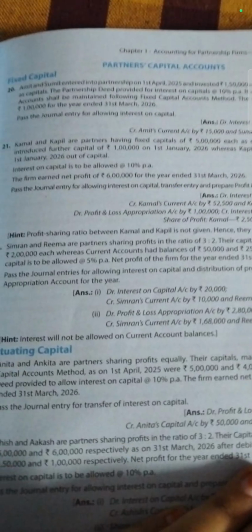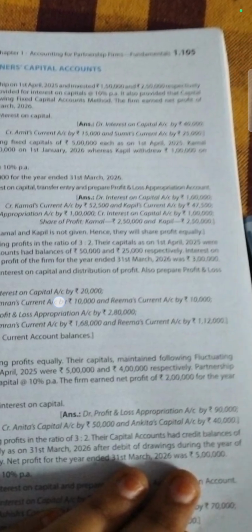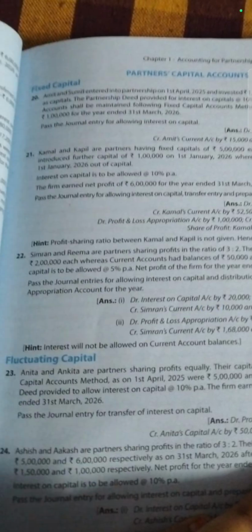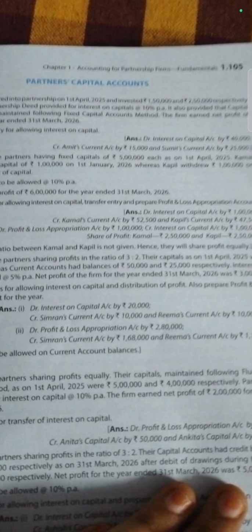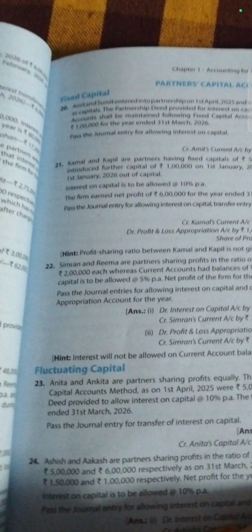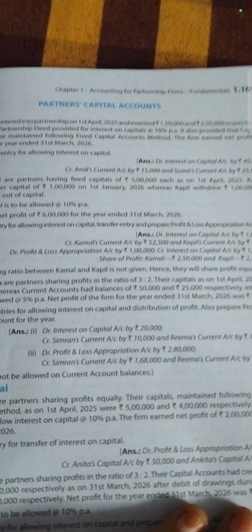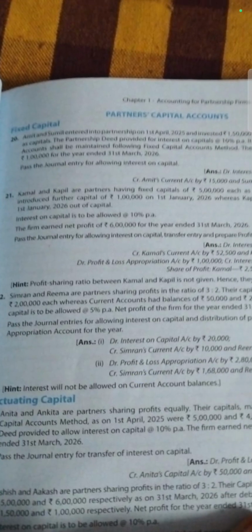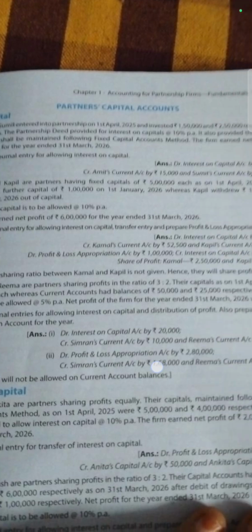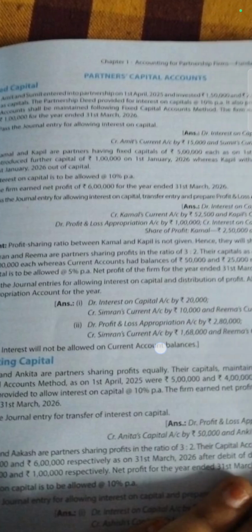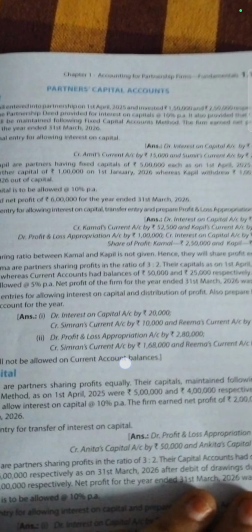Simran and Reema are partners sharing profit in the ratio 3 is to 2. Their capitals as on 1st April 2025 are given, whereas the current account balance is also given separately, which you will write in the current account. Interest on capital is to be allowed at 5% per annum. Pass the journal entries for allowing interest on capital and distribution of profit. Also prepare the profit and loss appropriation account.